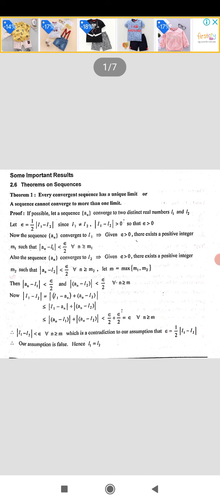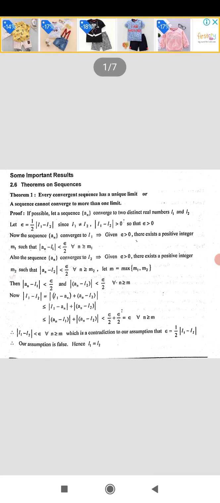Modulus of an minus L1 is less than epsilon by 2 for all n greater than or equal to m1. And modulus of an minus L2 is less than epsilon by 2 for all n greater than or equal to m2. Now let m be equal to the maximum of m1 comma m2. Then modulus of an minus L1 is less than epsilon by 2 and modulus of an minus L2 is less than epsilon by 2 for all n greater than or equal to m. This is because m is the maximum of m1 comma m2.